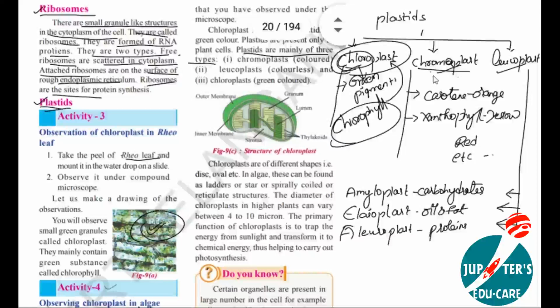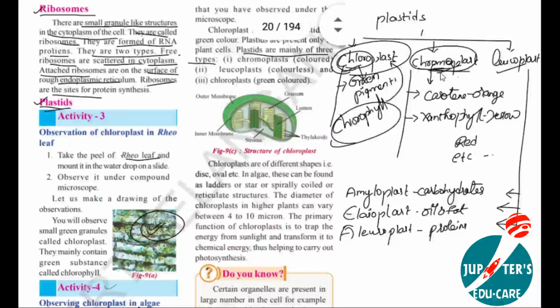Right. Here chloro means green. Another one is chromoplast. Chromo means different colors, and chromoplasts are responsible for the different colors in plants. If you observe plants, roots are in one color, stem is in one color, and leaves, flowers and fruits are available in different colors. How do the colors appear like that? Why are all flowers not the same color? Why are all fruits not the same color? Because that particular fruit or flower contains different types of chromoplasts in it.